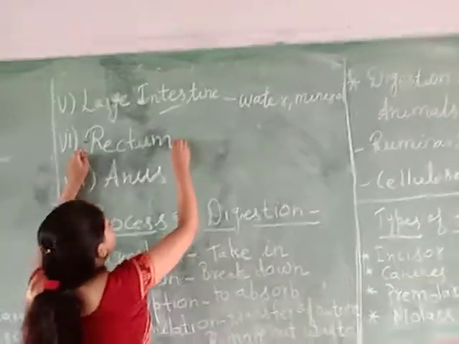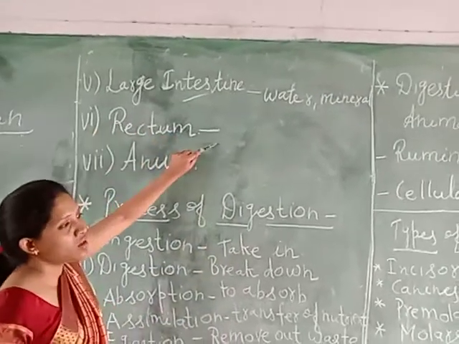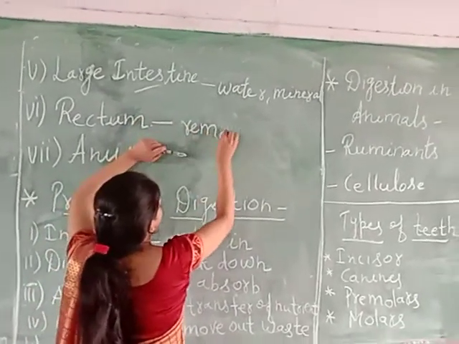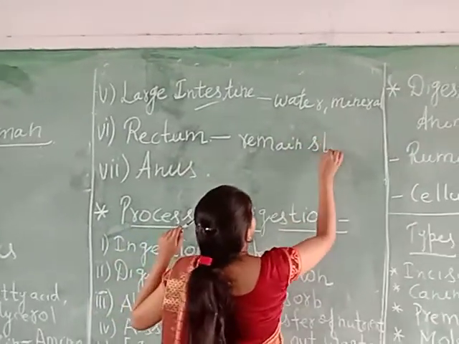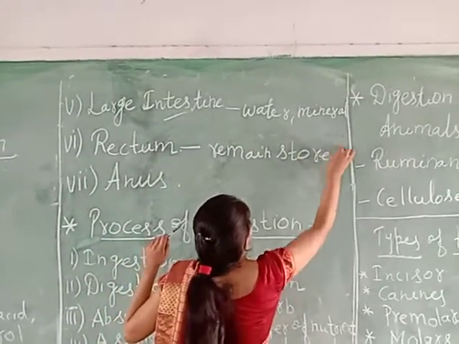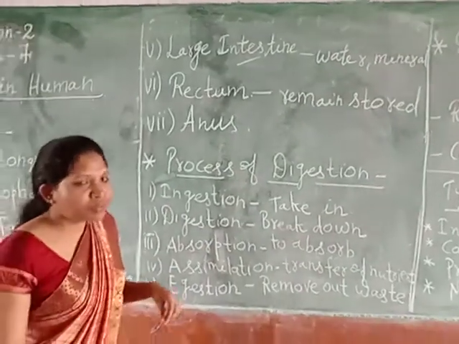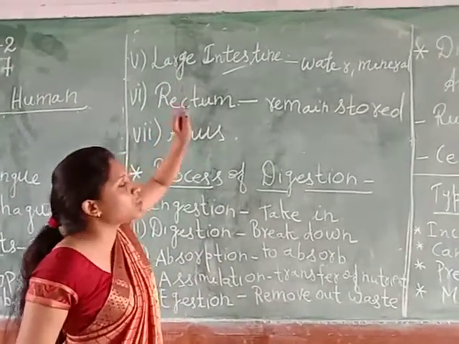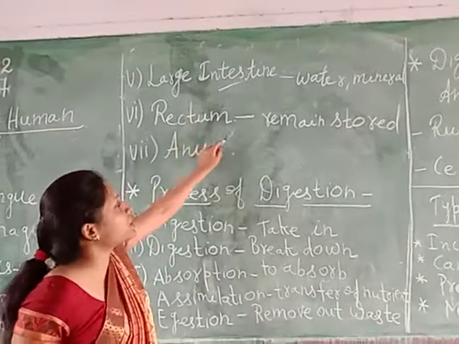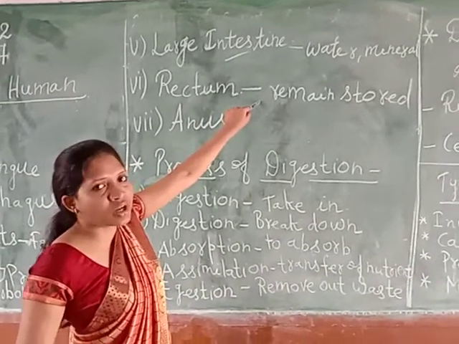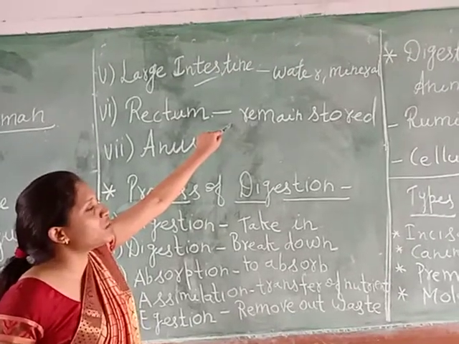Rectum is a part of our digestive system where the waste material will remain stored for some time. Understood? Clear? Means after the large intestine, the waste material will transfer to the rectum. And the rectum is a part of our digestive system where the fecal or unwanted substances will remain stored for some time.